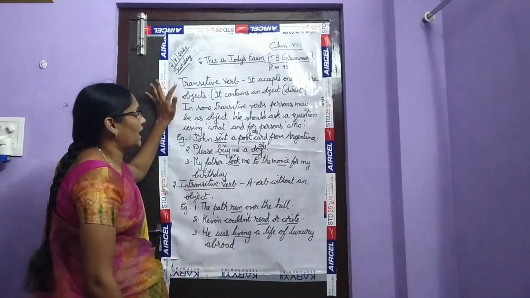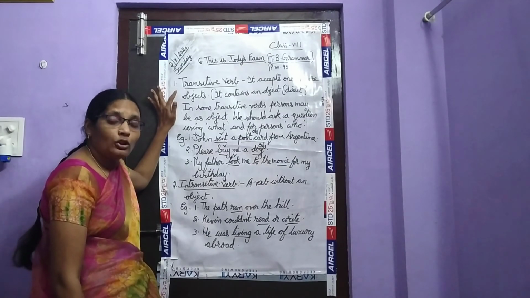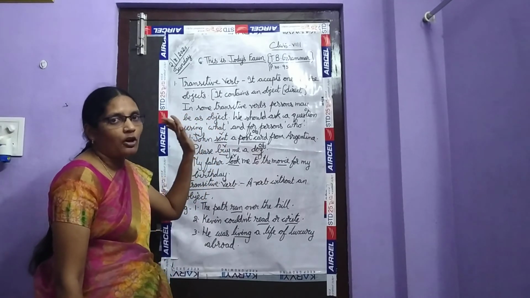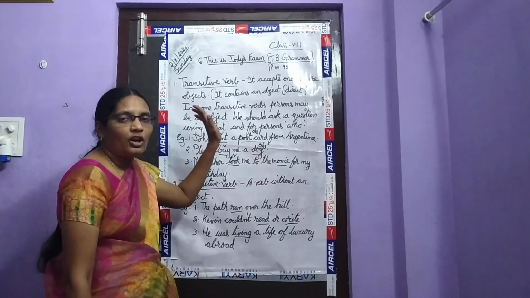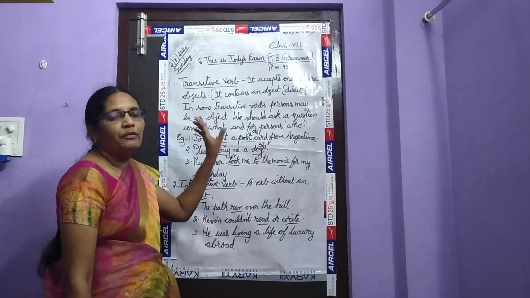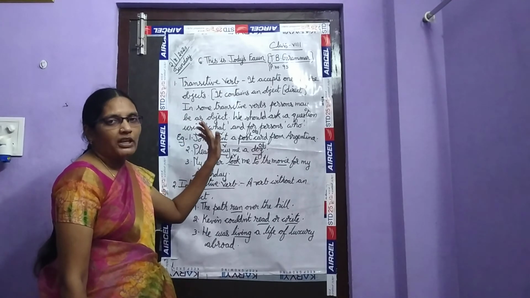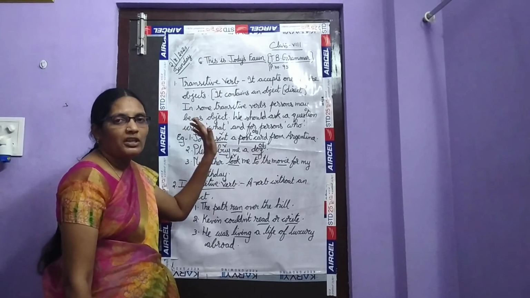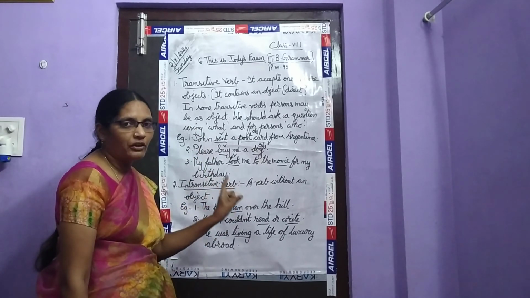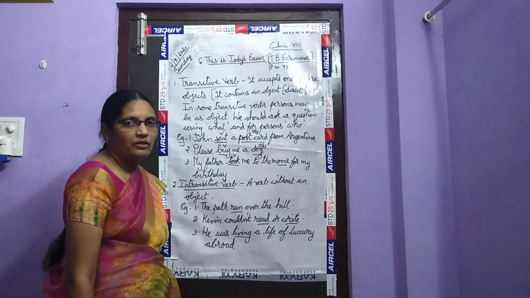So what is a transitive verb? A transitive verb contains an object. Sometimes in transitive sentences, persons also will be there as an object. When there is a direct object, if you frame it into a question by using the question word, we should get an answer. For people, which question word do we use? We use who. In the case of an intransitive verb, it contains a verb, but it does not have any object. So this is intransitive verb and transitive verb.